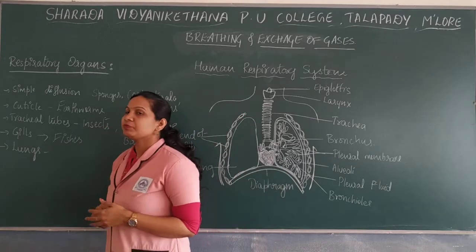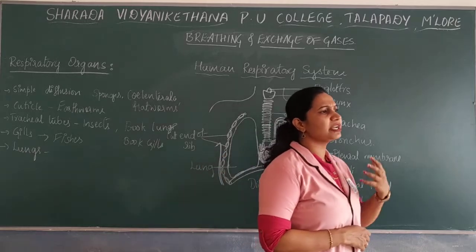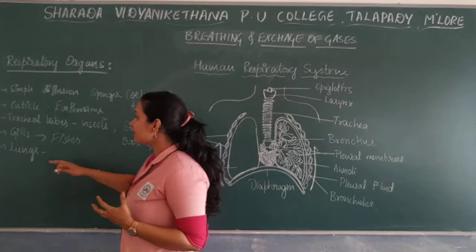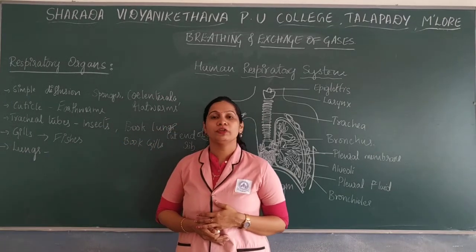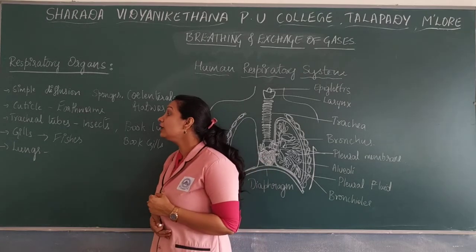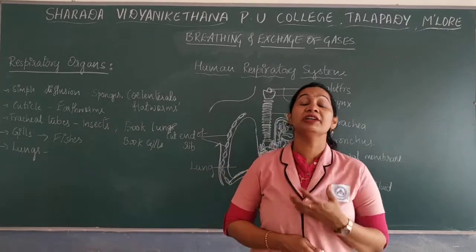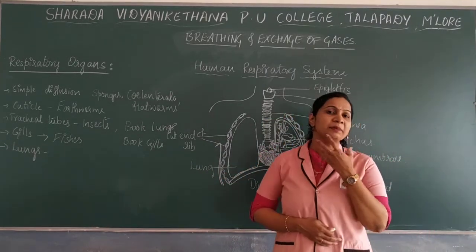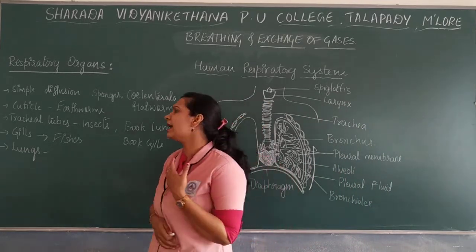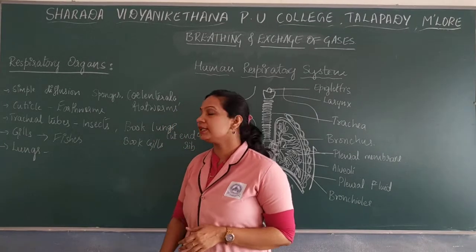Next, the higher organisms: the birds, the reptilian members as well as the mammals have a structure called lungs for respiration. In human beings, we have lungs. The frog has a different mode of respiration, maybe through the moist skin, the gills, the buccal cavity, or the lungs.